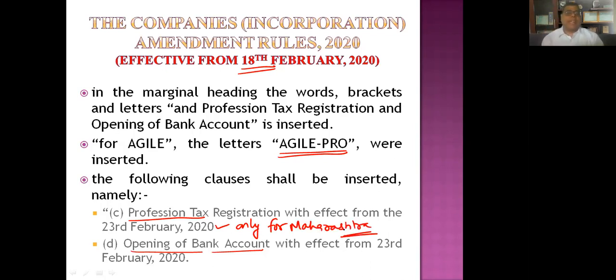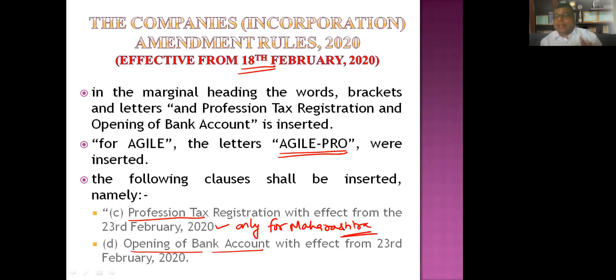This bullet will be applicable only when this company is going to be incorporated in Maharashtra. If it is in a state other than Maharashtra, then professional tax is not mandatory as of now. So there are 5 things that we have to take care of at the time of incorporation. We have to go for registration under 5 different authorities. I'll repeat again: GST, your Employee State Insurance, your Provident Fund, your professional tax, and your opening of a bank account. Now the question comes,